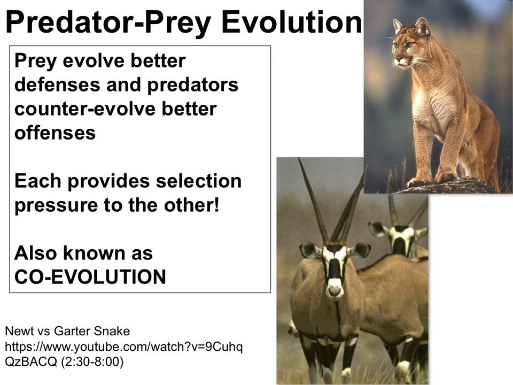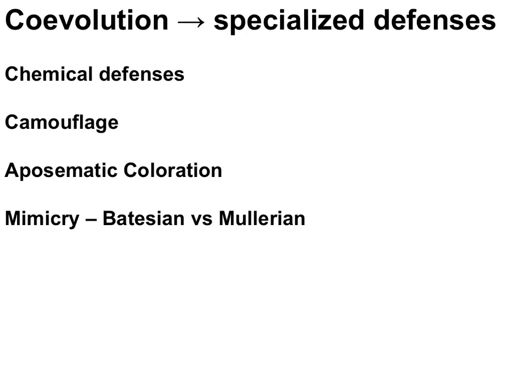We already know about this, but I want to focus a little closer on how predation can change both species. The selection pressure of predators causes prey to develop better defenses, but then those better defenses of the prey act as pressure on the predators so that the predators develop better hunting strategies, and the evolution battle to stay ahead races on. This back and forth evolution as a result of predation is called coevolution.